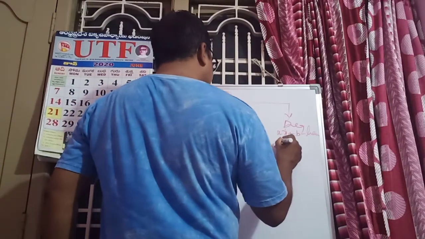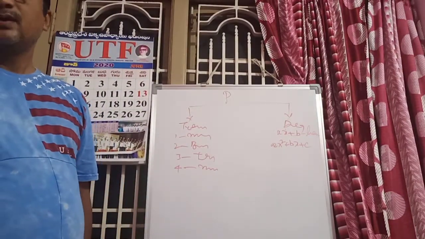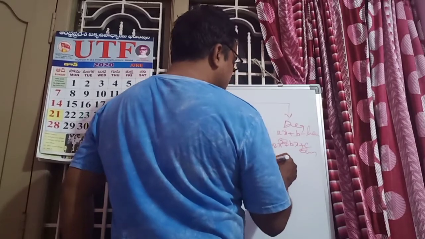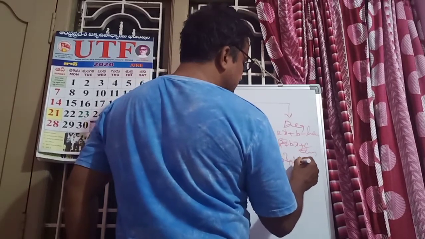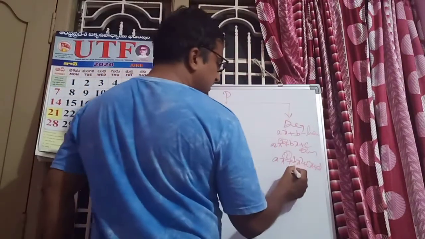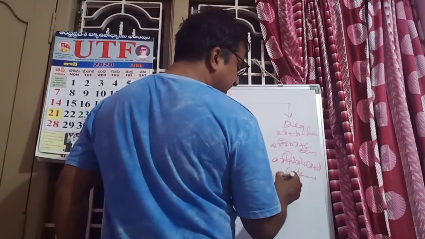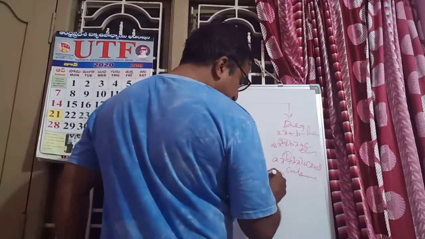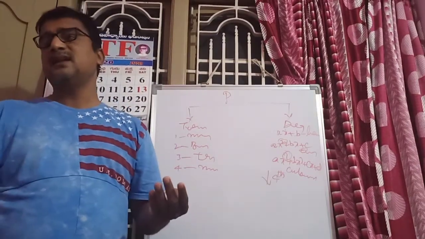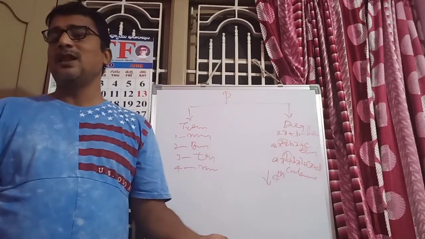And second one, ax square plus bx plus c. Degree 2. That is a quadratic polynomial. Next, ax cube plus bx square plus cx plus d. Here degree 3. This is called a cubic polynomial. After that, fourth degree polynomial, fifth degree polynomial, sixth degree polynomial, 10th degree polynomial.